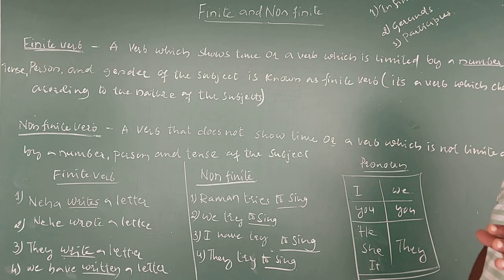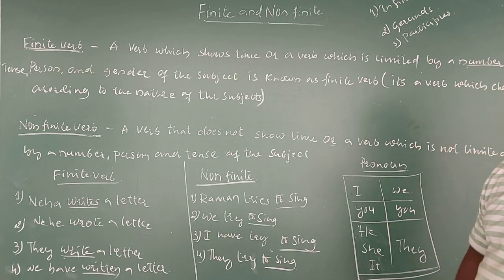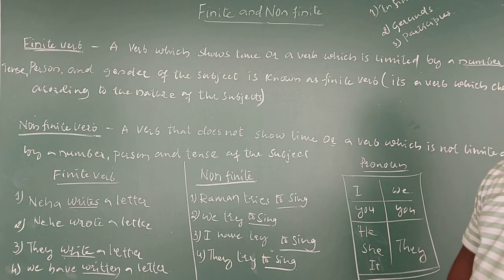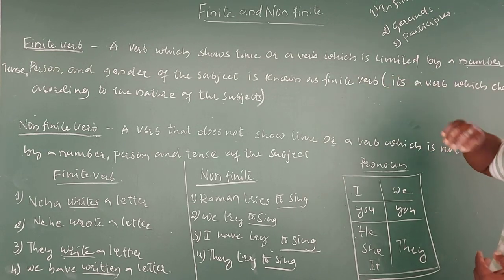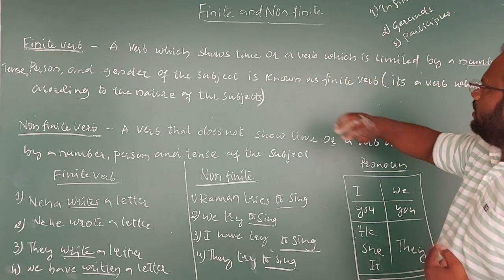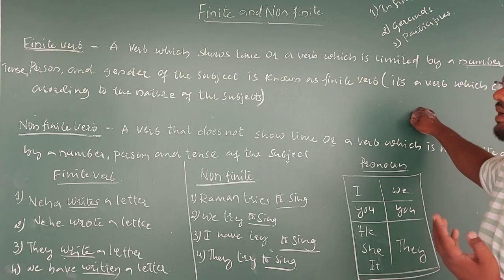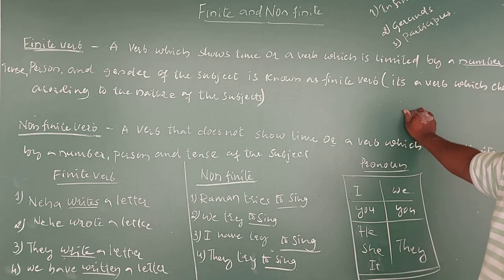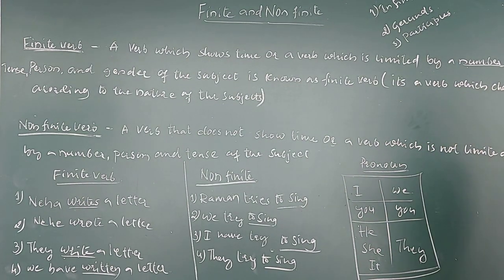Then the tense, then person and gender, he, she, it and so on. If the verbs change according to the time, number, tense, person and gender, it is called a finite verb. In simple language, it's a verb which changes according to the nature of the subject.